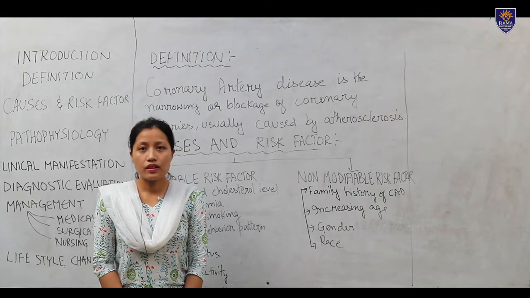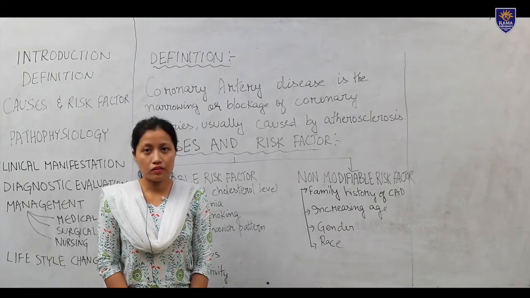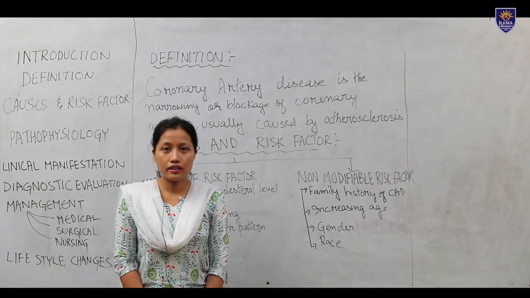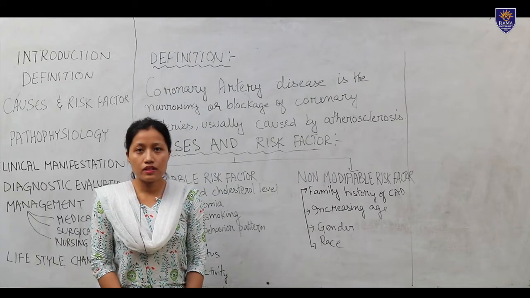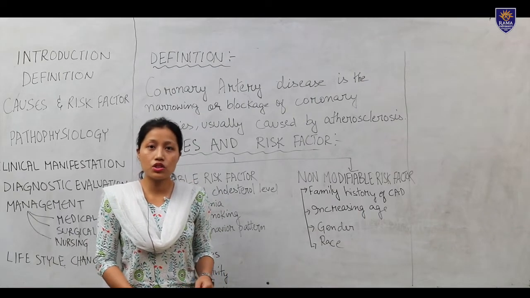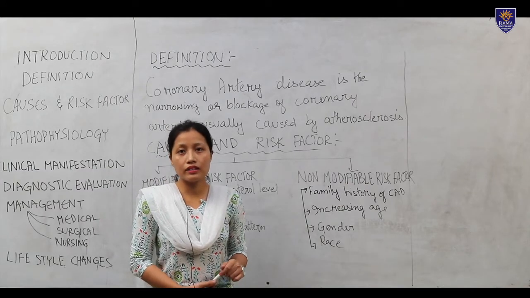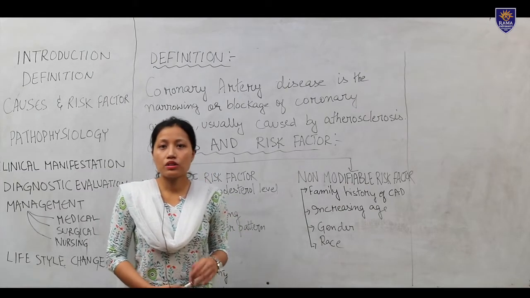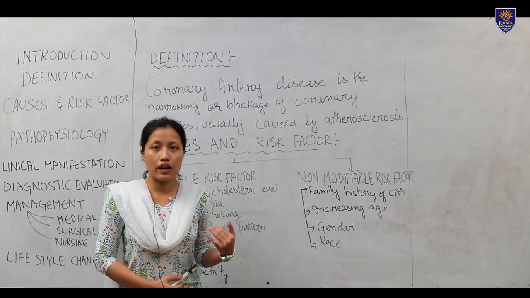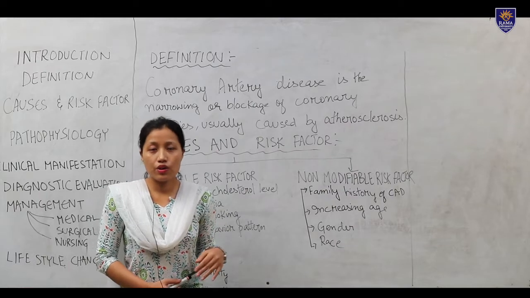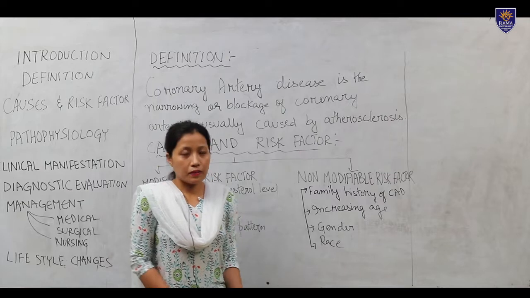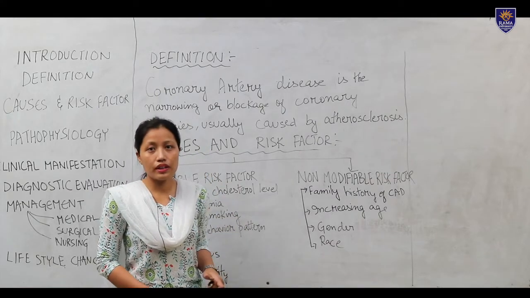Today we will discuss coronary artery disease. Coronary artery disease is also known as atherosclerotic heart disease. Atherosclerosis means an accumulation of lipid or fatty substance or fibrous tissue in the lining of the arterial wall. Because of that, plaque forms, narrowing the blood vessels and decreasing the blood flow to the heart. That is also known as coronary artery disease.